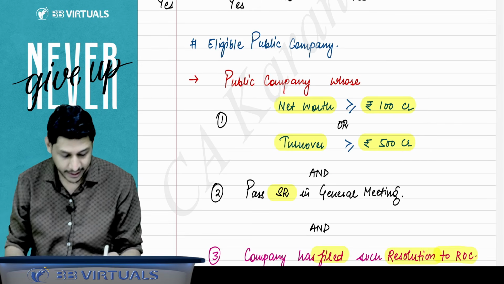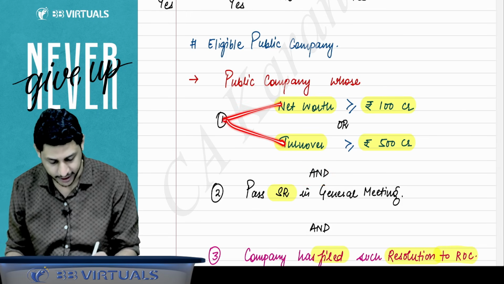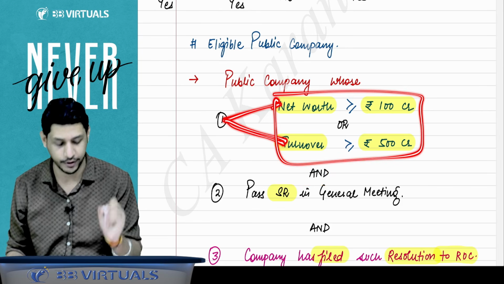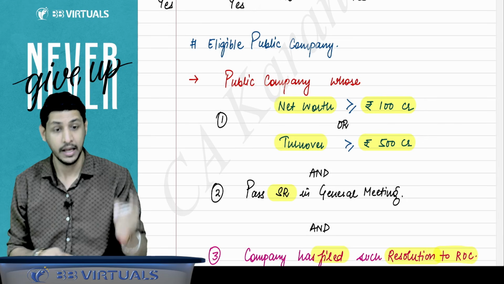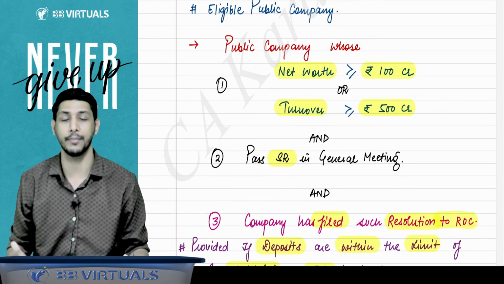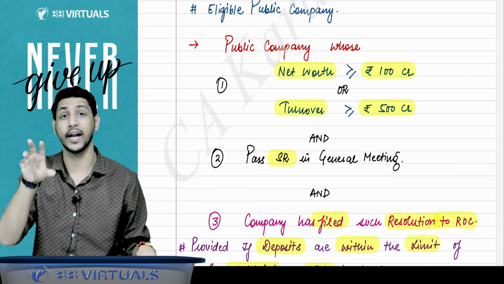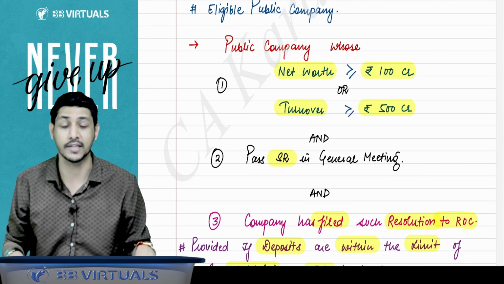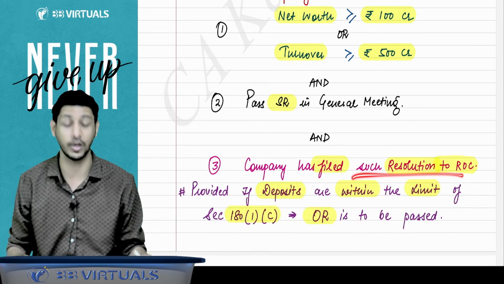But here "and" is written. So it means, whatever I am telling you, that in condition 1, two options are given to you. Either you fulfill this criteria or you fulfill this criteria. But along with that, you have to pass a special resolution in the general meeting. If you want to raise deposits from the public and you are an eligible public company, you have to pass a special resolution in the general meeting, and that resolution must be filed with the ROC.